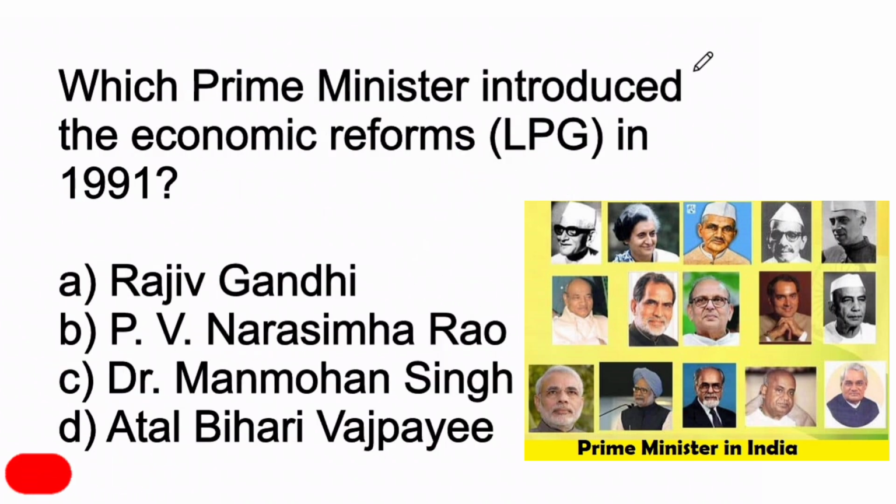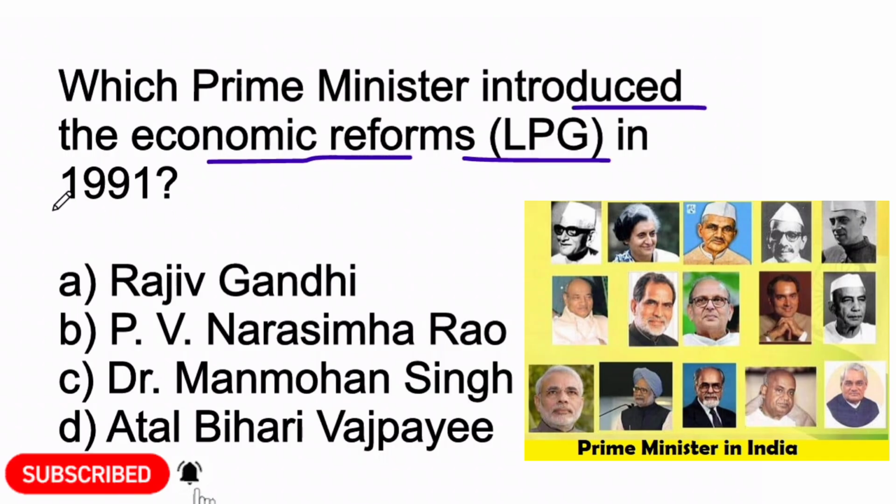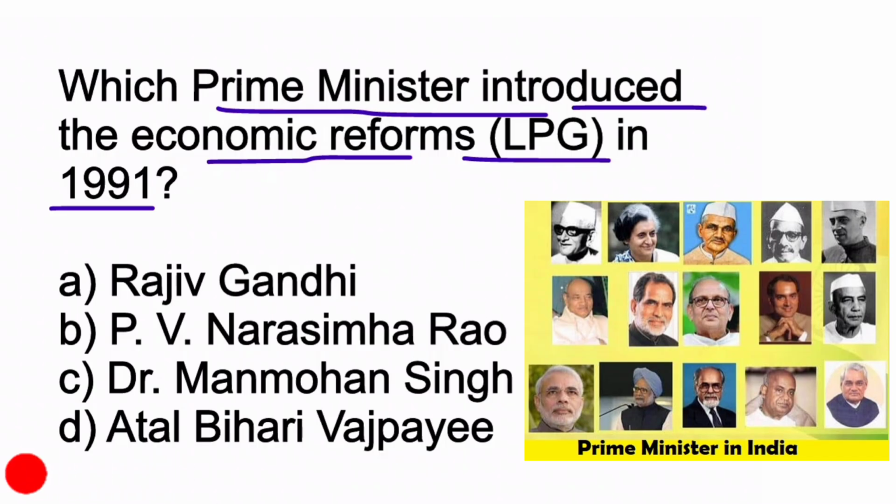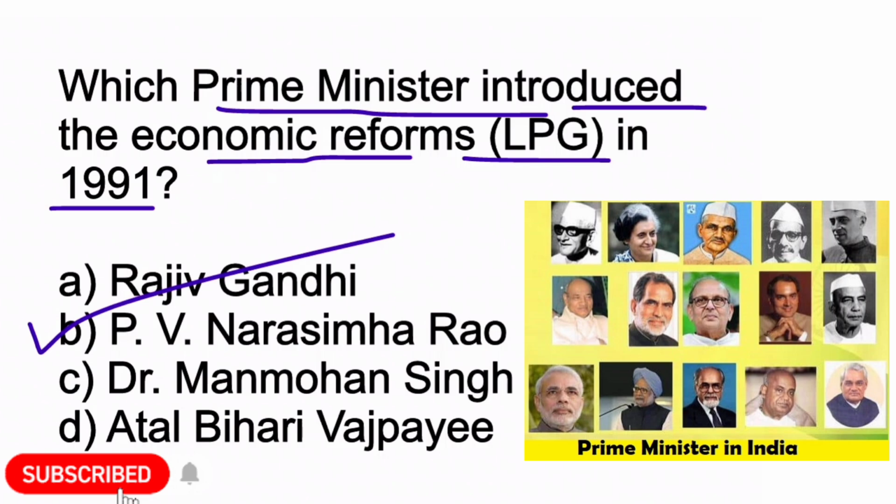Next, which Prime Minister introduced the economic reform LPG in 1991? Option A, Rajiv Gandhi. Option B, PV Narasimha Rao. Option C, Dr. Manmohan Singh. Or option D, Atal Bihari Vajpayee. Here option B, PV Narasimha Rao is the correct answer.